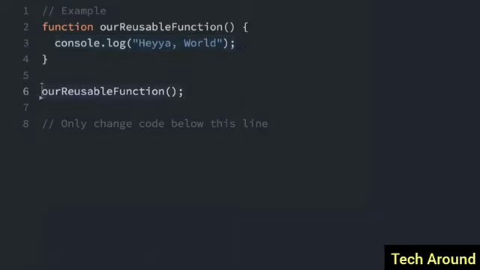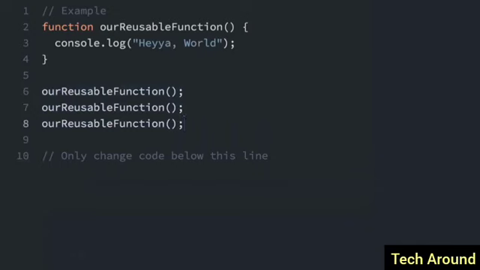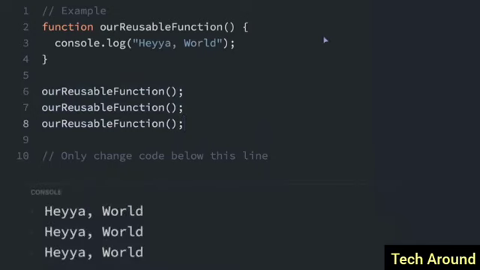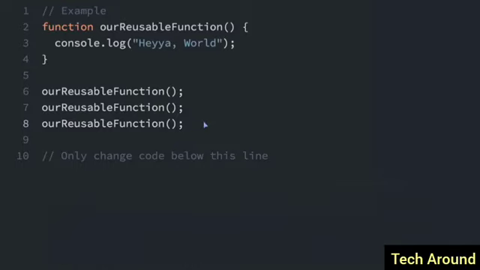So here, the function is being called by just putting the function name with parentheses after the name. So every time this function is called just like this, the console is going to say, "Hey, world." So if we load the console right now, you can see it says, "Hey, world." And if I just copy this and paste it a few times, we'll see that it's going to say, "Hey, world, hey, world, hey, world" in the console. Since we have run the function 3 times, we see the words "Hey, world" 3 times.